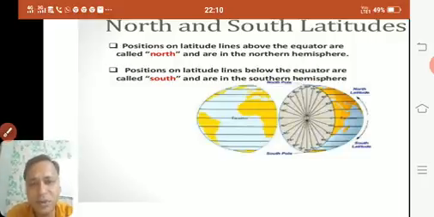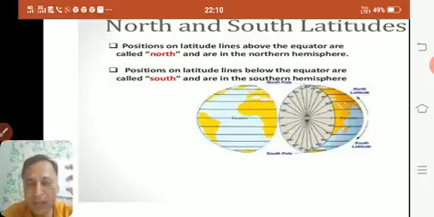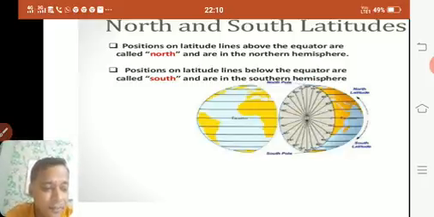Fine. Now what is a globe? You know the globe. A globe is a small model of the earth, a small miniature of the earth. It resembles the earth. So we'll talk about all these things on the globe only, latitudes and longitudes. Okay, then what?